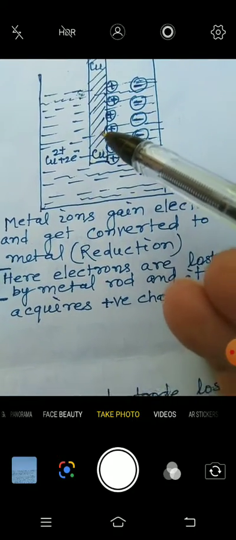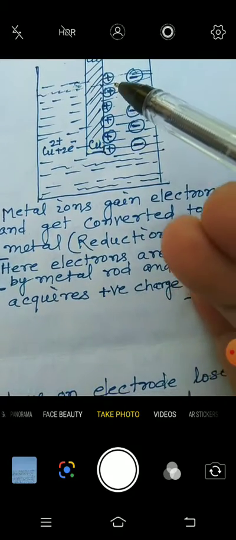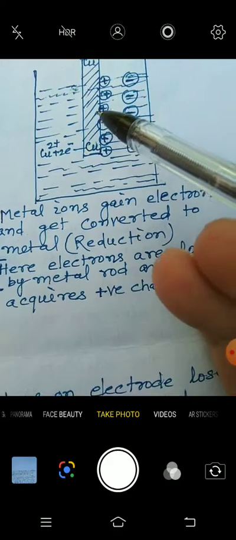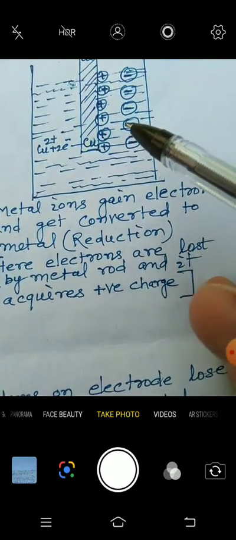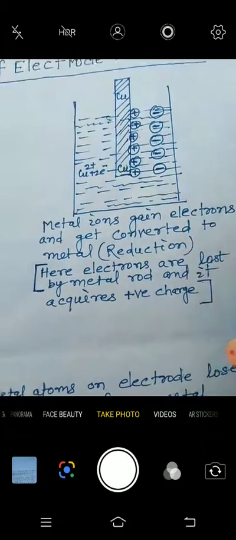That's why it gets positive charge. So see here, on the metal rod positive charge has developed, and this is the negative charge of the solution, and this is known as reduction.